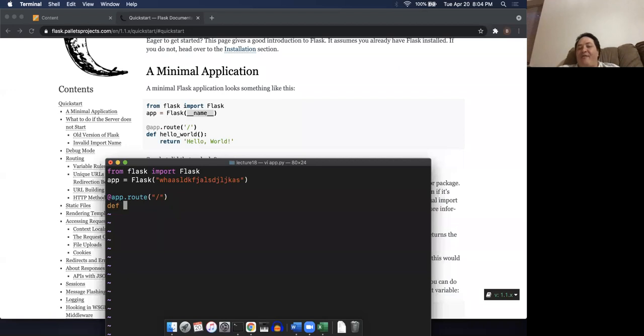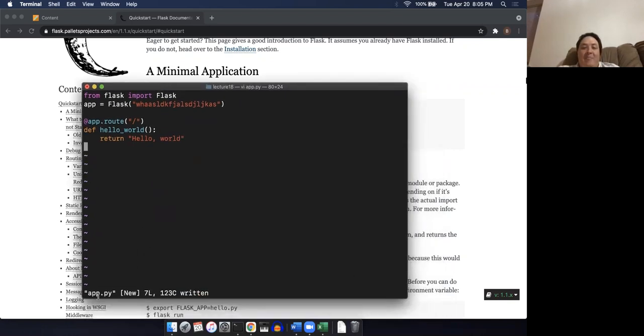Then we're going to define a function, just like we've normally defined. This function can basically be named anything. We're going to name it hello_world, but you could name it whatever you want. All we're going to do is return the string hello world. So that's it. That's my entire Flask program. Somebody was asking earlier, is Flask hard? Well, for a simple application like this, the answer is no. It's not hard at all. Look at how easy that is. So I'm going to save this. I now have this file app.py, and it has just this stuff in it.